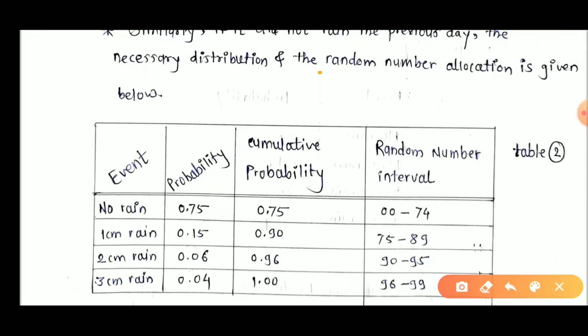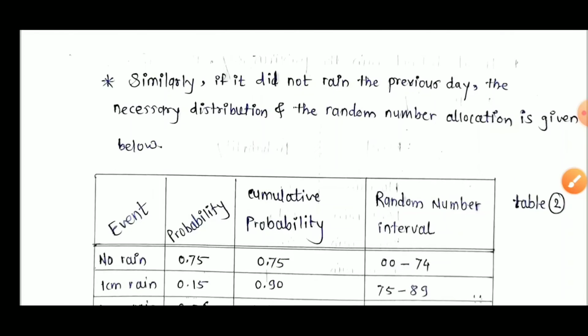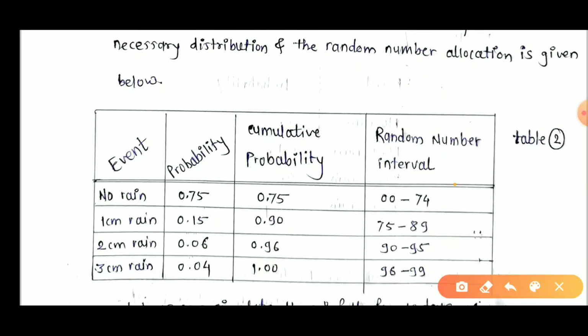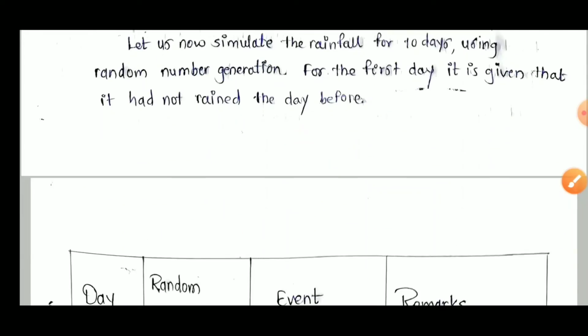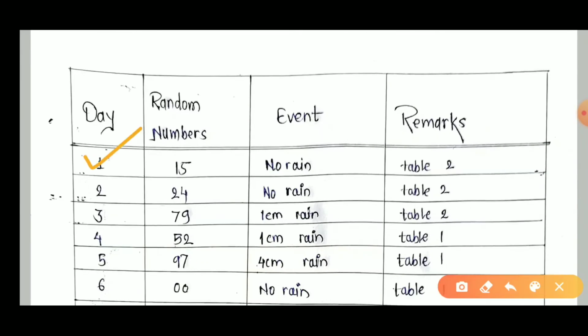Because the previous day did not rain, and my number is 15, and 15 belongs to 0 to 74. That's why the event is no rain. Therefore on the first day my random number is 15, and it comes under the 0 to 74 range, and from table number 2 I pick up the event no rain.